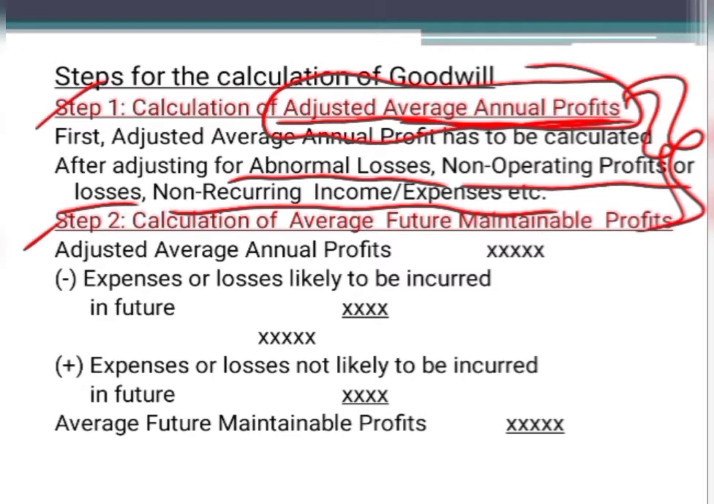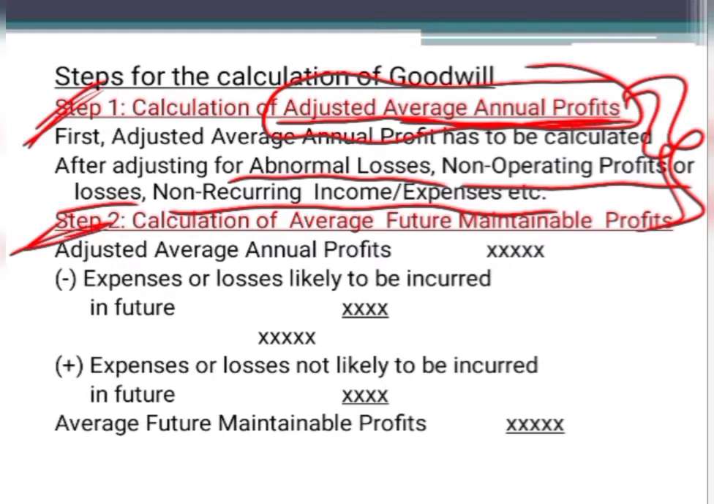If you are not given such expenses, then from the first step directly you can go for the third step, that is valuation of goodwill. Goodwill is equal to adjusted average annual profits into number of years of purchase. If you are given such kind of expenses which are recurring, which you come across in the future, only then this second step will come.